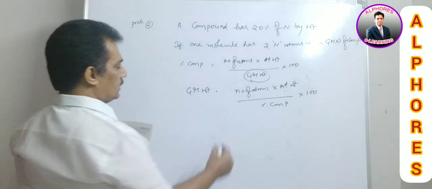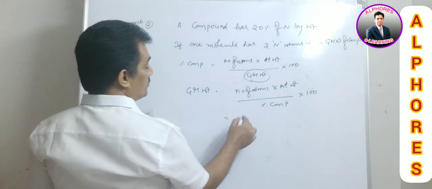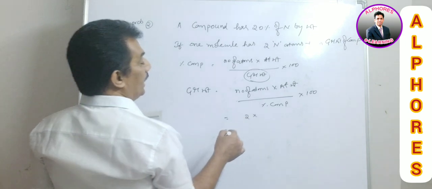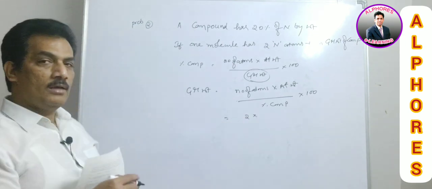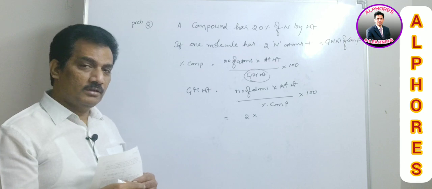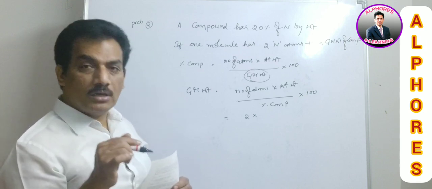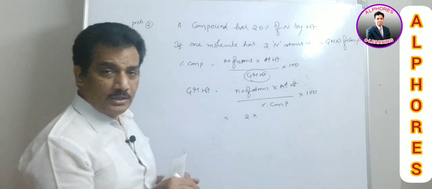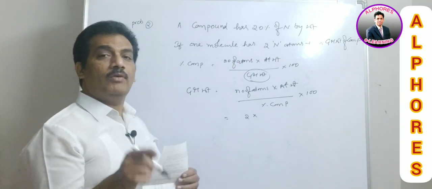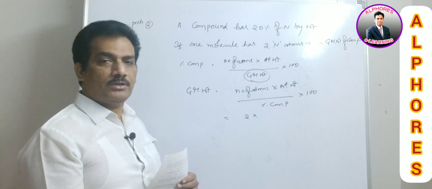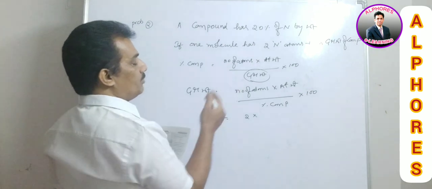Okay, you write it. Number of atoms. How many atoms given? 2. And atomic weight of nitrogen. Is it 7 or 14 or 28? Just you remember, 7 is the atomic number, but atomic weight is 14 and 28 is molecular weight. So here we require atomic weight.